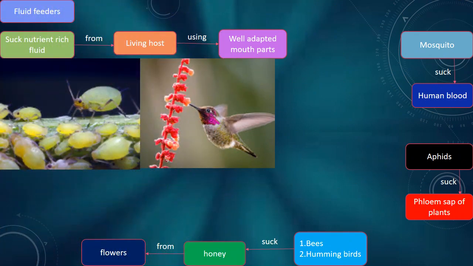Fluid feeders suck nutrient-rich fluid from a living host using well-adapted mouthparts. Mosquitoes suck human blood. Aphids suck phloem sap of plants. Bees and hummingbirds suck nectar from flowers.